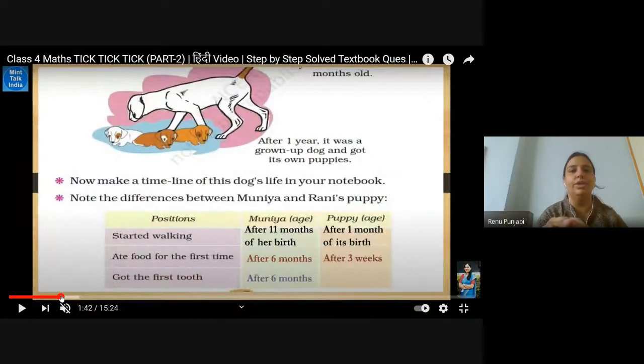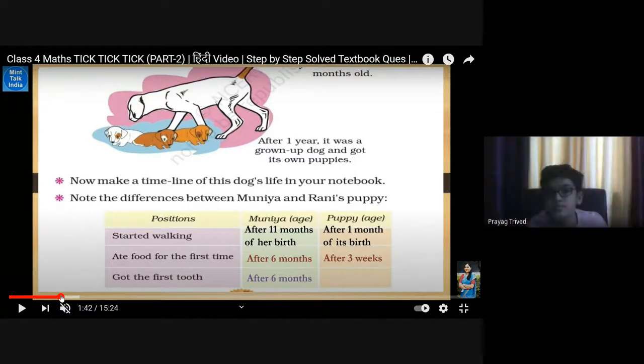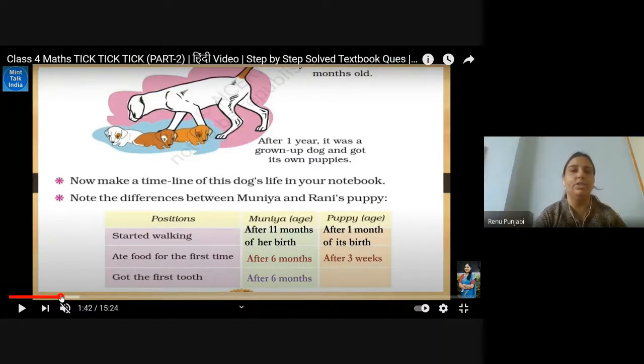Ate food for the first time. After 6 months, he has started eating the food. Yes or no? Munia, after 11 months of her birth, started eating for the first time. And the puppy started walking after 1 month. This first activity is started walking. So Munia started walking after 11 months, but the puppy started walking after 1 month.